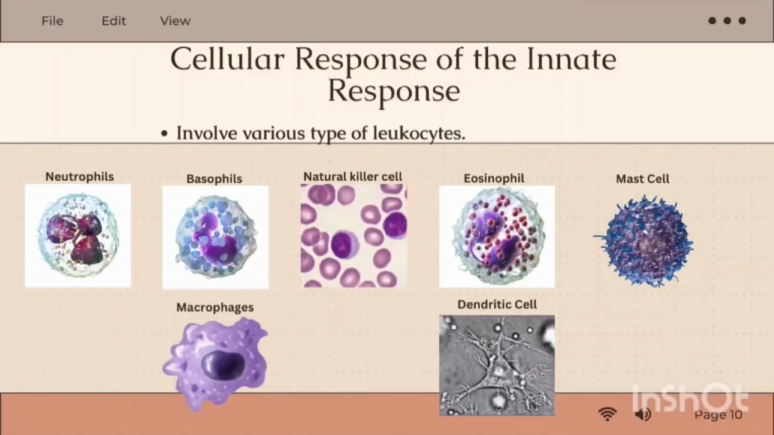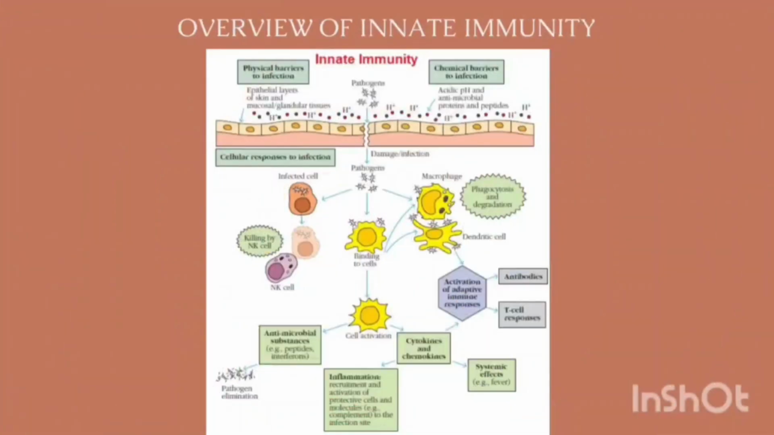Last but not least, let's look at the cellular response of the innate immune system. This response involves a variety of different types of leukocytes. Many of these leukocytes circulate in the blood and act like independent, single-cell organisms, searching out and destroying pathogens in the human host. These and other immune cells of the innate system identify pathogens or debris and then help to eliminate them in some way. This is an overview of innate immunity.